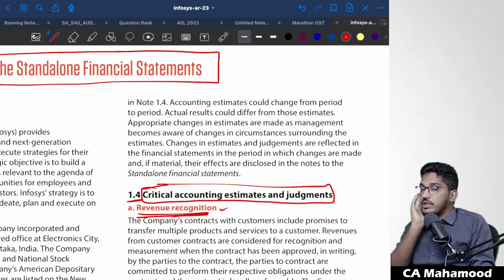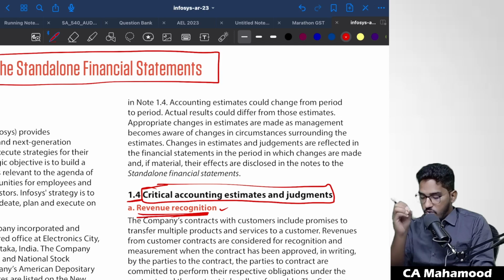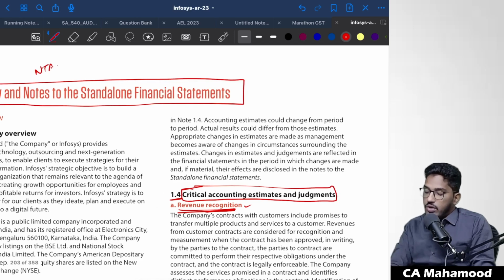So till now, I did not explain anything regarding audit. I was continuously explaining what is the meaning of accounting estimate from the accounting standards perspective, and what is the importance of accounting estimate in the preparation of the financial statements. That only I am explaining. Okay. Now you all will get it.